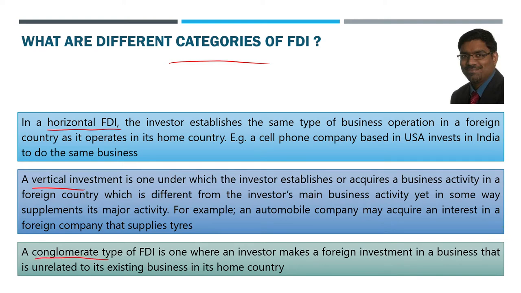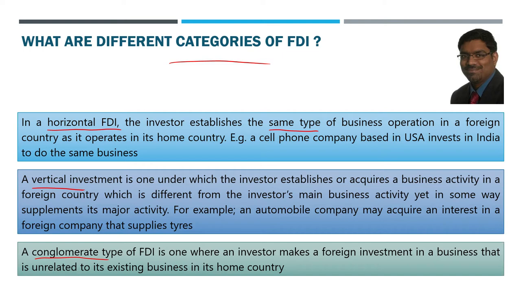From strategic management, we can understand the same meaning here. In case of a horizontal FDI, the investor establishes the same type of business operation. He is not going to diversify. He is going to invest in the same type of business operation in a foreign country as he operates in his home country. McDonald's provides burgers in America, and it invests in India and starts McDonald's restaurants in India. Here also it is providing burgers only. It is not going to start a McDonald's finance company. It did not start. Maybe it will start, we don't know. But if it starts a McDonald's finance company or McDonald's bank in India, then it becomes a conglomerate. It is not horizontal FDI.